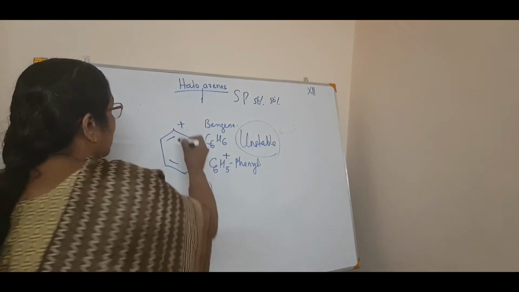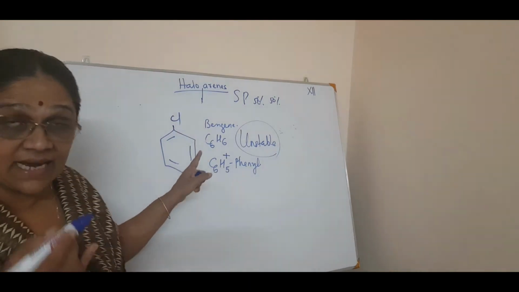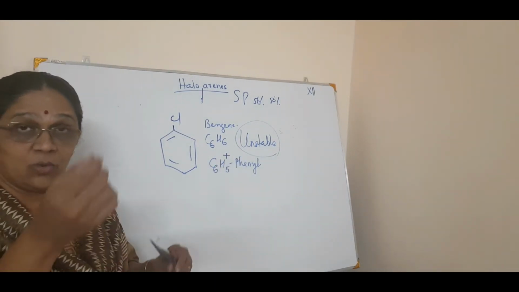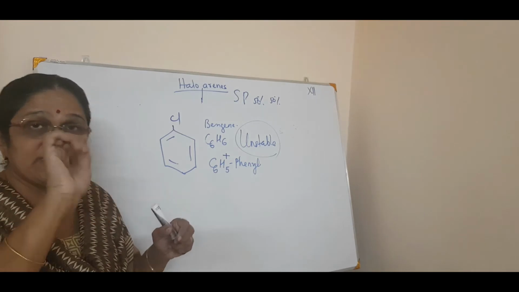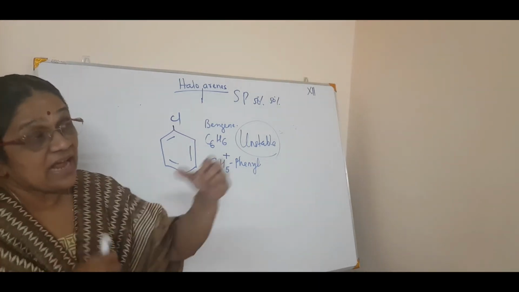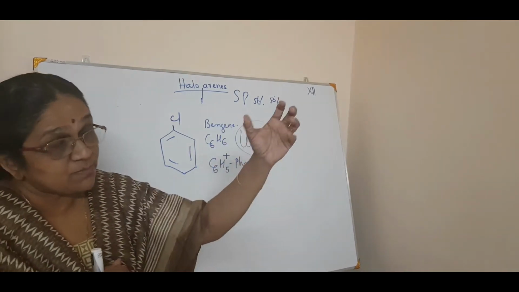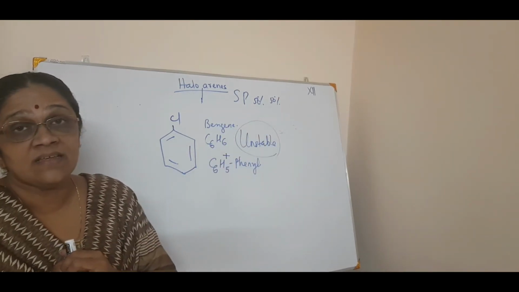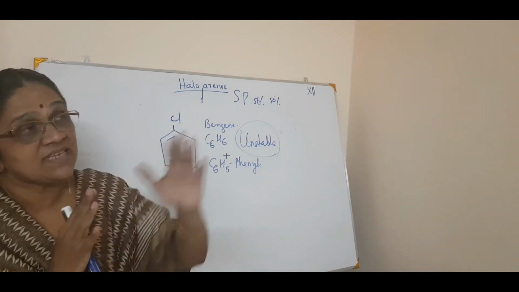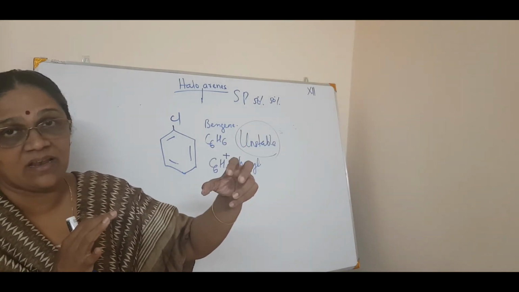If you talk about chlorobenzene also, inside the benzene ring there are 6 electrons, a lone pair of electrons, which are getting delocalized over the benzene. Now in such a benzene, if another nucleophile, say OH minus, comes, what happens? There is a possibility of a repulsion, isn't it?